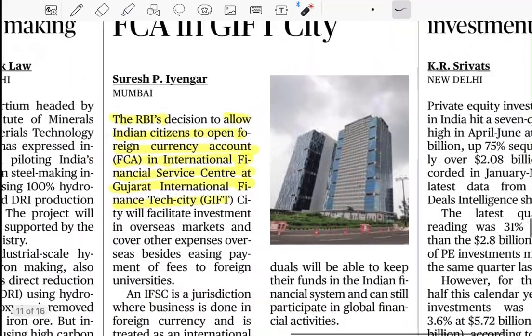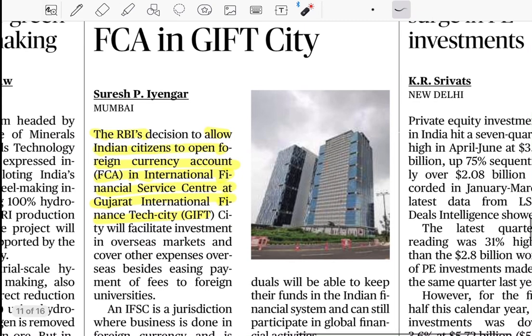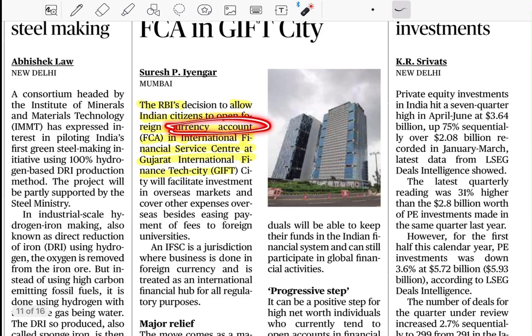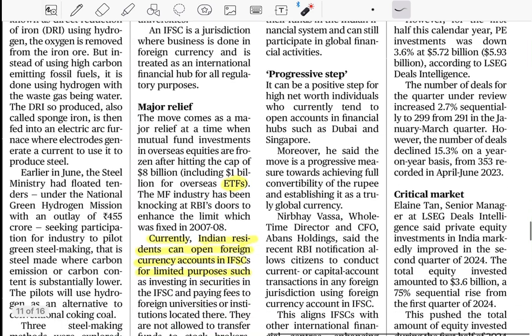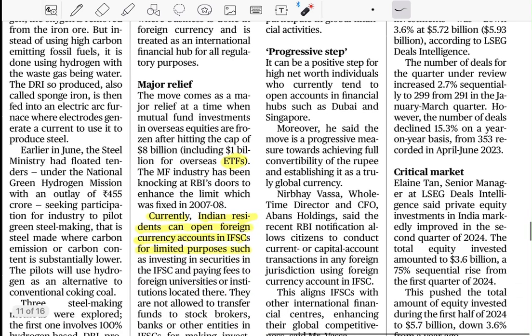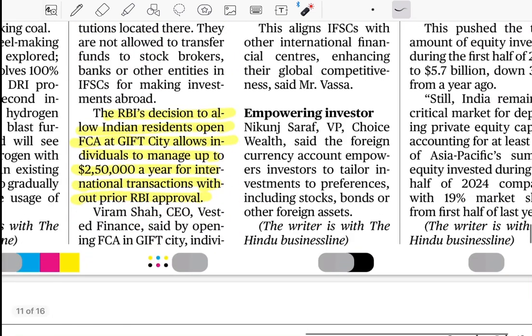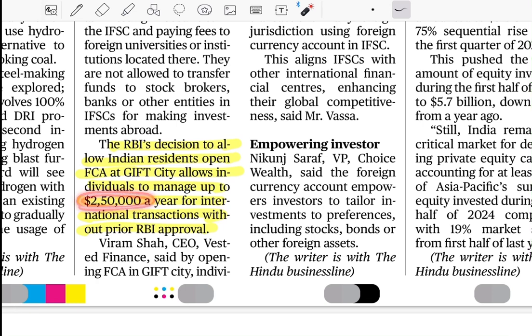The next section is the RBI decision to allow Indian citizens to open foreign currency accounts. This is very important from the exam point of view. Why? Because this initiative was not allowed earlier, but this time it is allowed by the RBI. It gives Indian residents the flexibility to open a foreign currency account in India, with a limit on the amount.